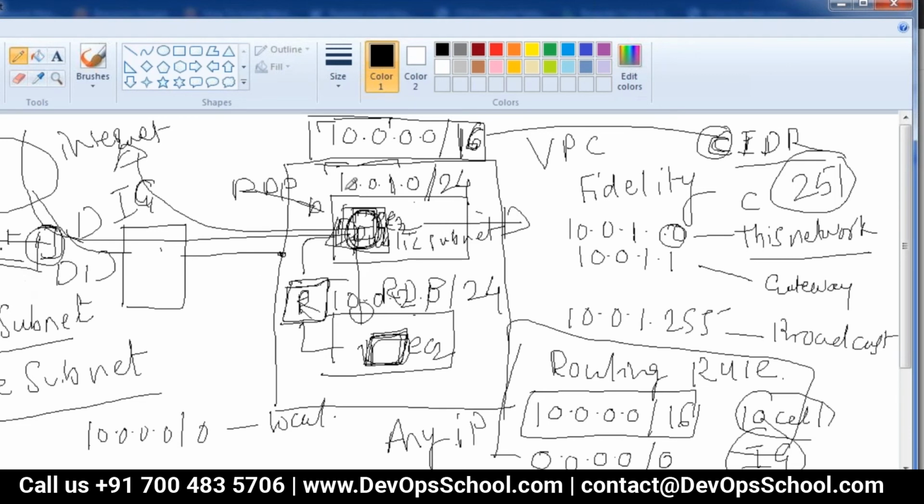It is similar to this. In the public subnet, I can put web servers. They are accessible from outside. Here I can put database servers. The web server can talk to the database server and take the data, but the database server is not directly exposed to outside traffic. So these are different components of a VPC. These are all virtual entities, and we can create them and design our own VPC.